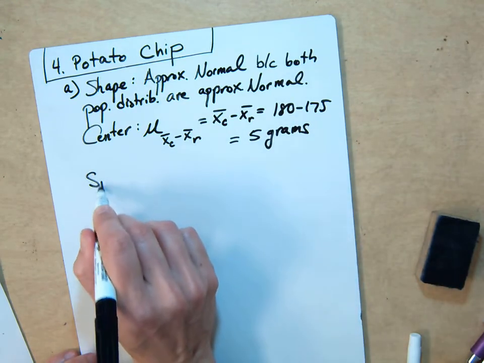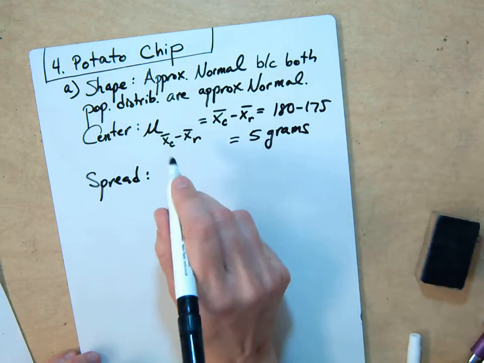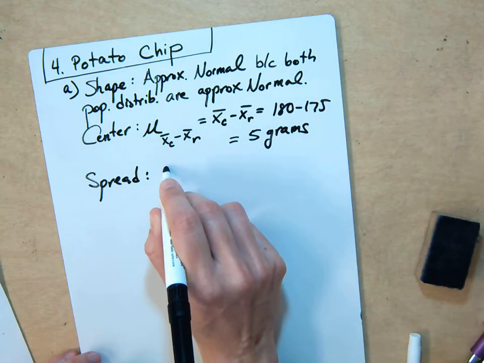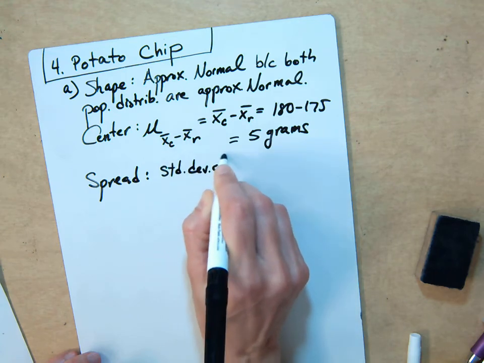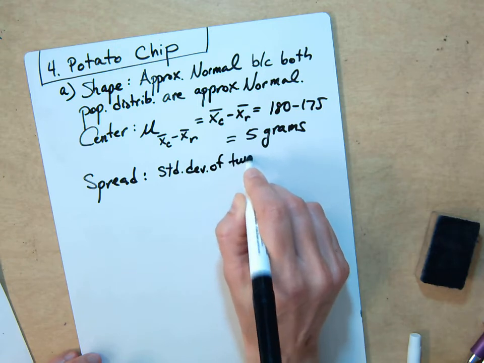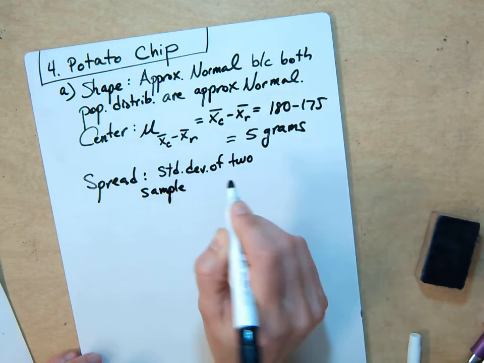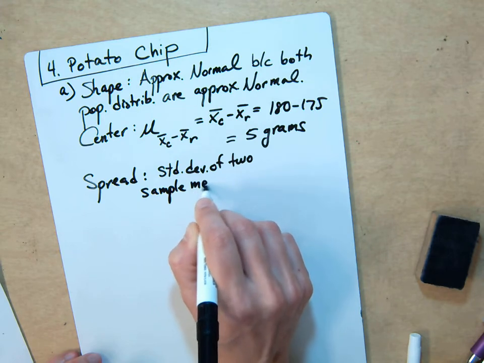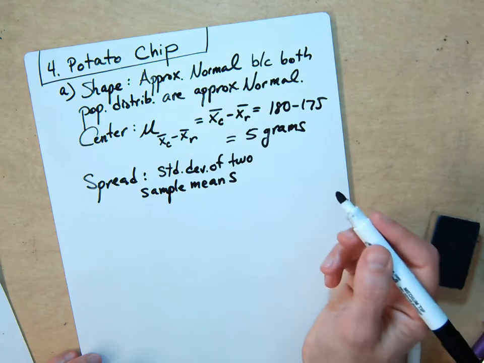And then the spread is talking about standard deviation. The formula is given on your formula card, written as the standard deviation of two sample means. You can't just subtract them. You have to go through the variance. So you have to square them and take the square root.